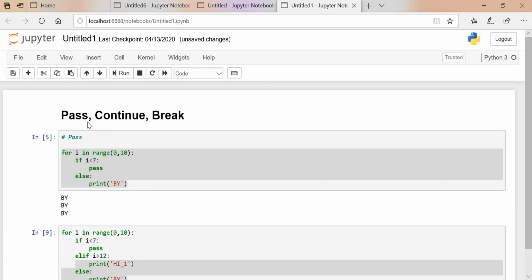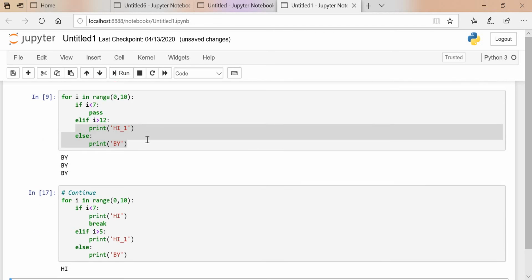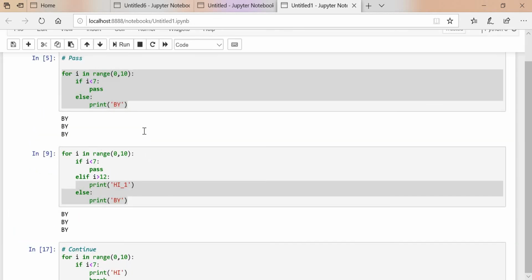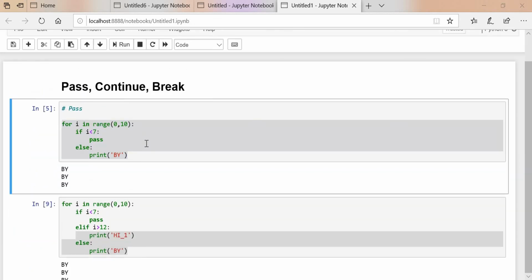Okay, so these are the 3 statements, that is pass, continue and break. We have checked them in the if-else statement. So hope this makes sense.